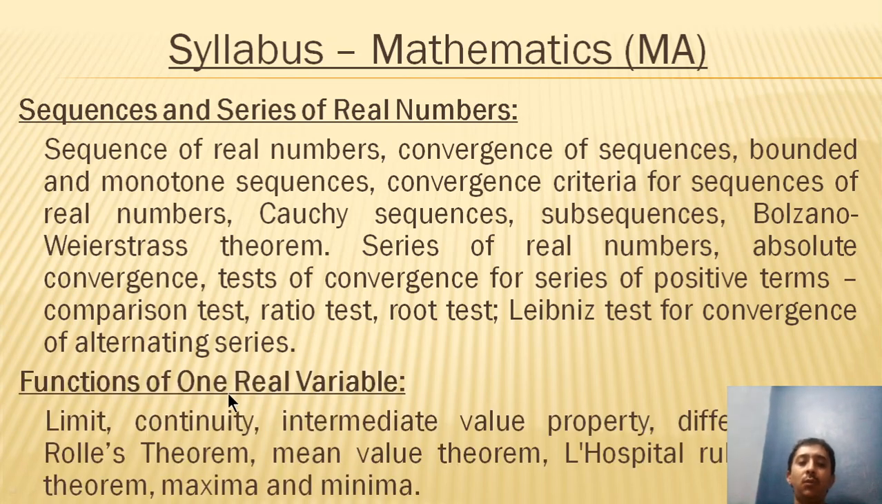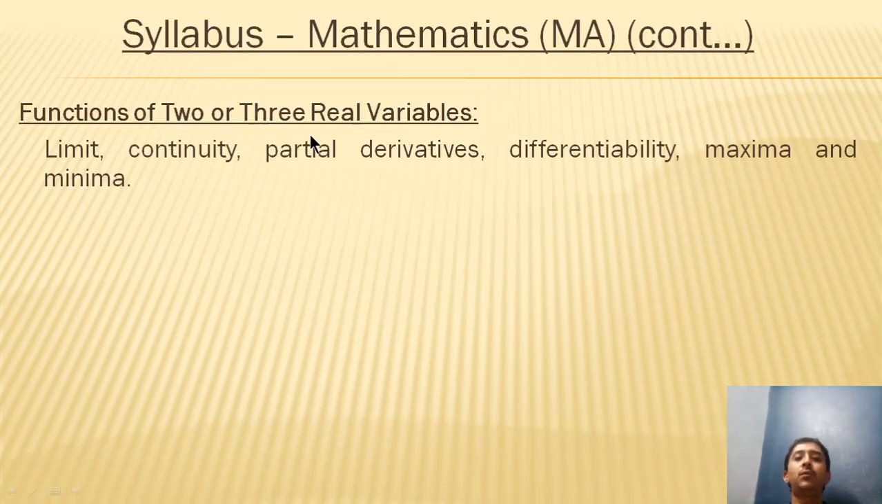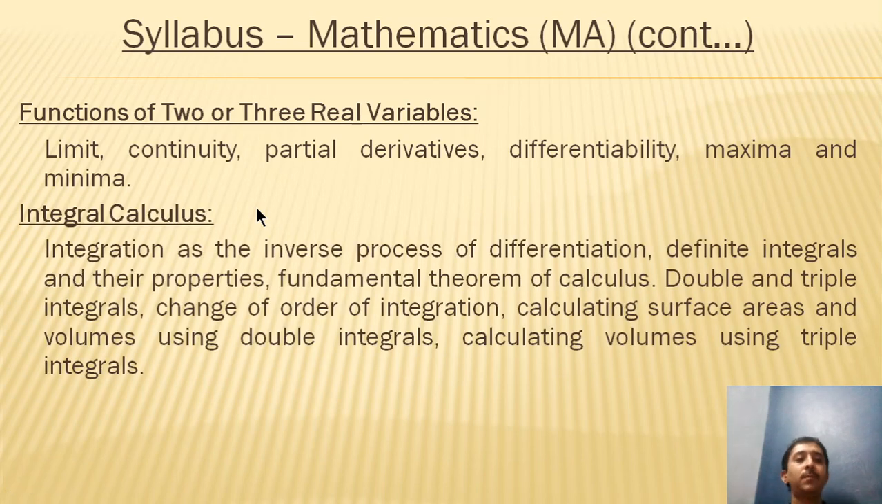Moving on, functions of one real variable, you will have limit, continuity, intermediate value property, differentiation, the mean value theorems, Rolle's theorem, L'Hospital's rule, Taylor's theorem, and maxima and minima. Functions of 2 or 3 real variables, once again you have limit, continuity of a function of 2 or 3 variables, partial differentiation, partial derivatives, differentiability, maxima and minima of function of 2 or 3 variables.